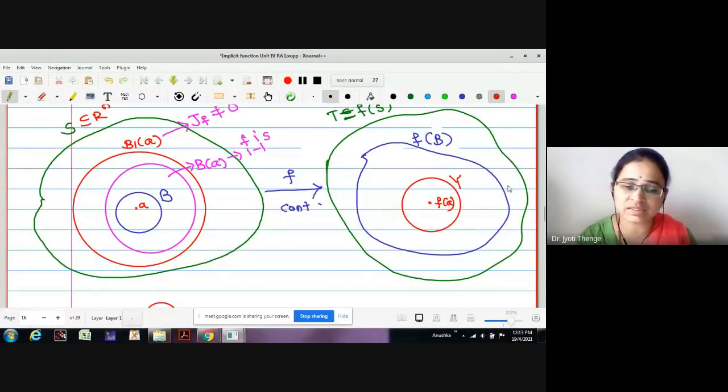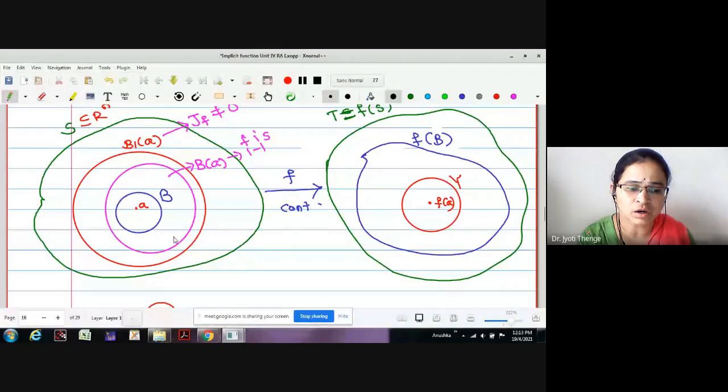Now on this, suppose for the time being that the inverse exists, then where is the location of your F inverse? F inverse is going to lie somewhere here. What is the F inverse image of this Y? You have to come back to the domain.